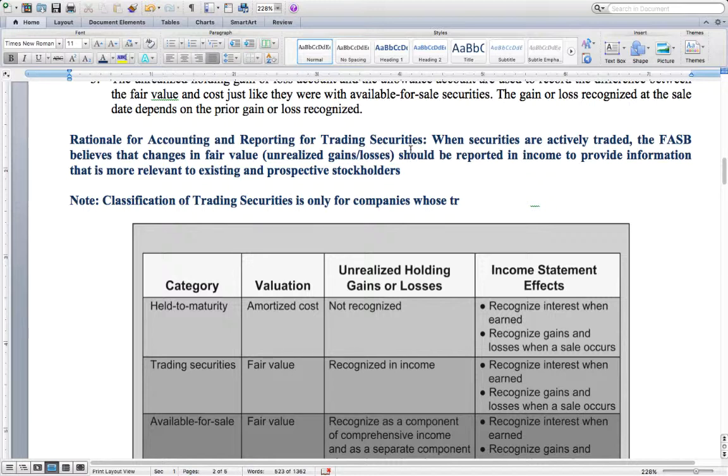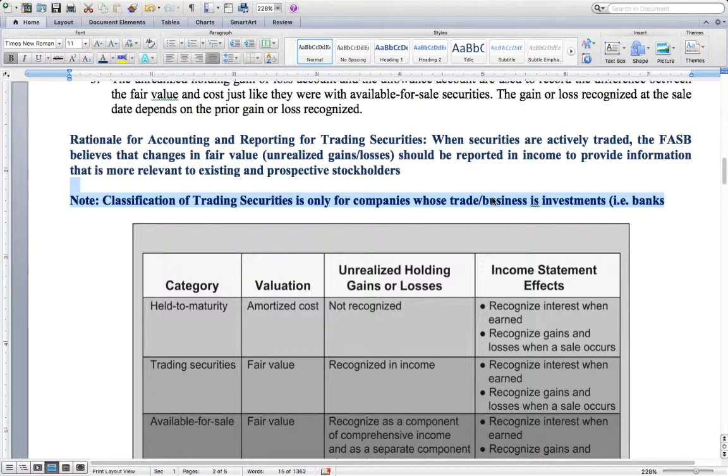The key thing to note with trading securities is that this is not a classification that everyone can receive. These are only allowed to be reported as trading securities if the company's trade or business is investments, for example, banks.